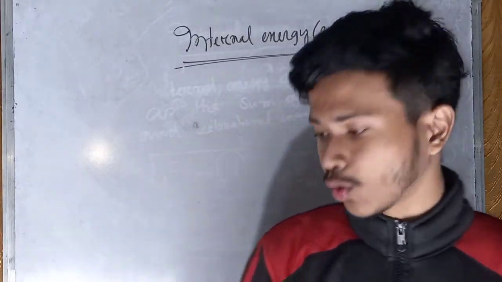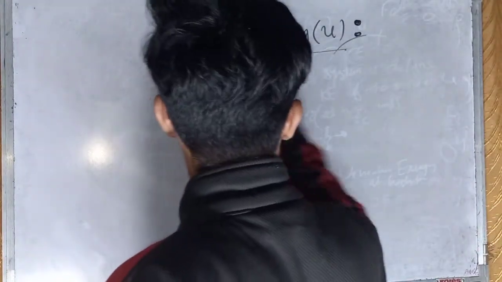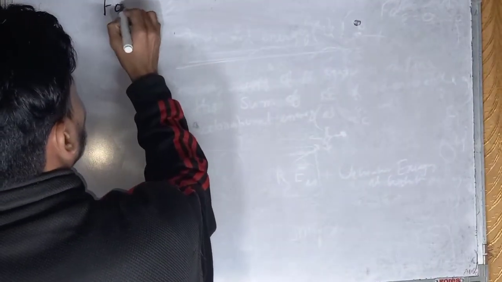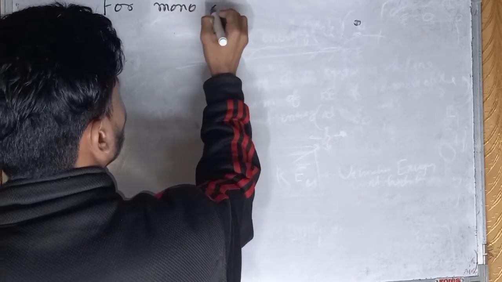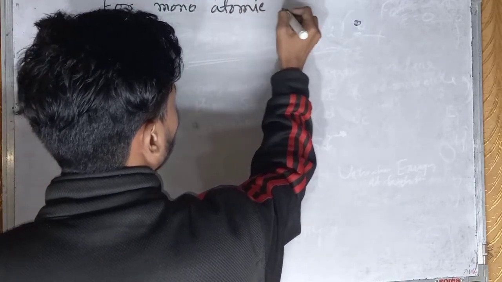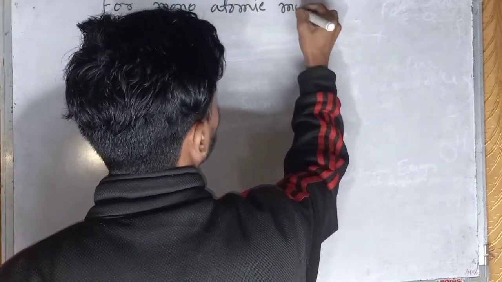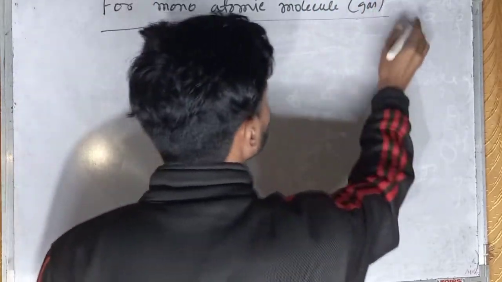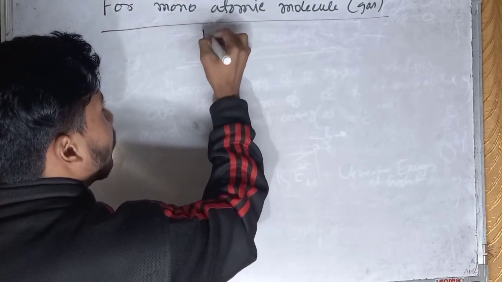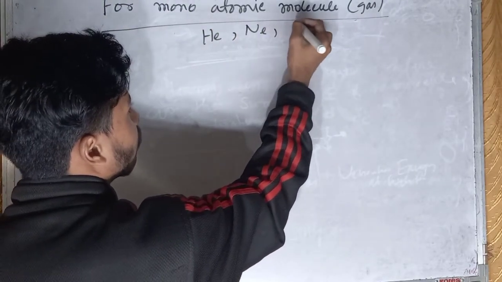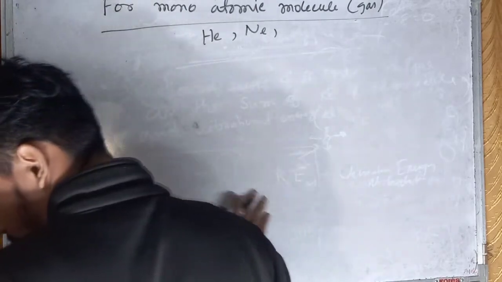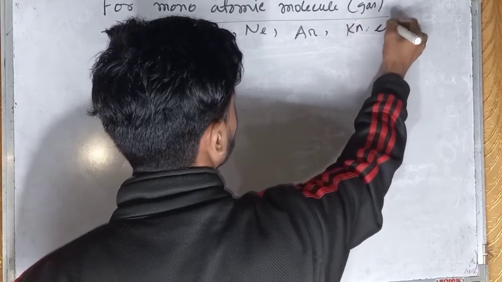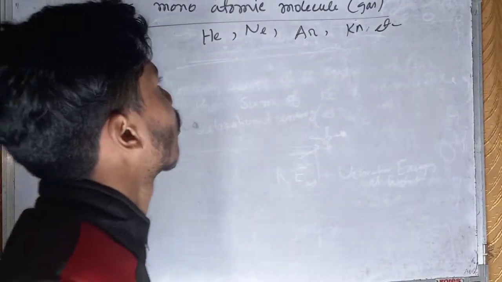So now we will find the internal energy of a monoatomic ideal gas. For monoatomic gas, examples are helium, neon, argon, krypton, xenon, etc. Okay, this is known as monoatomic.